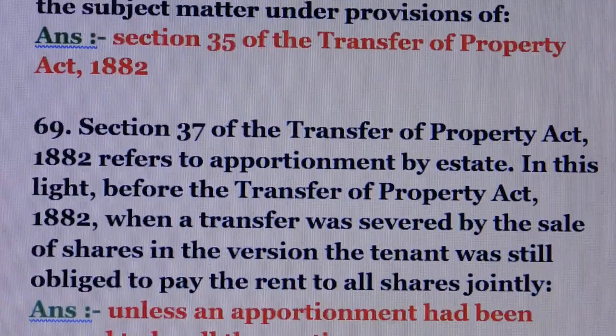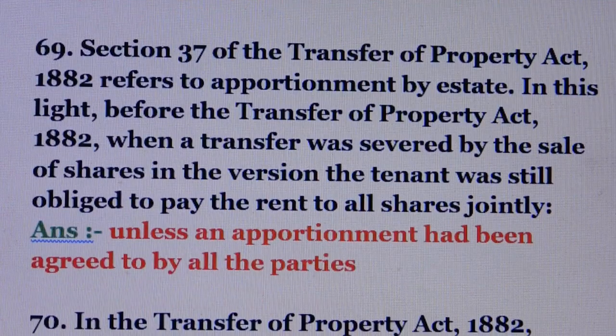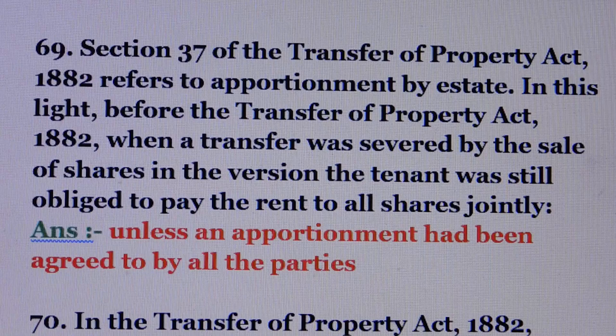Question number 69. Section 37 of the Transfer of Property Act refers to apportionment by estate, in his light before the Transfer of Property Act. When a tenancy was severed by the sale of shares in the reversion, the tenant was still obliged to pay the rent to all shares jointly.